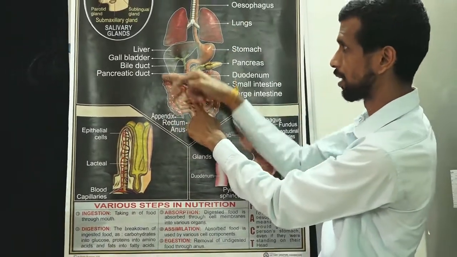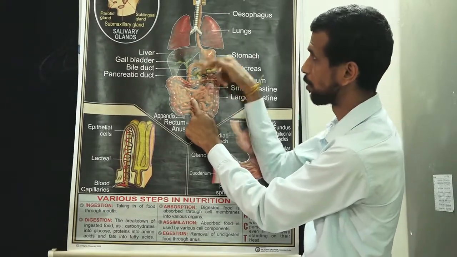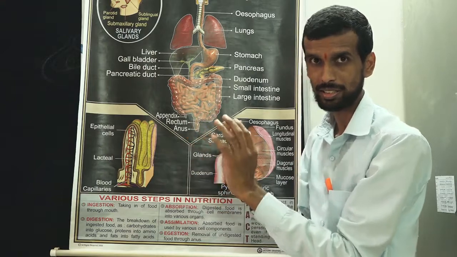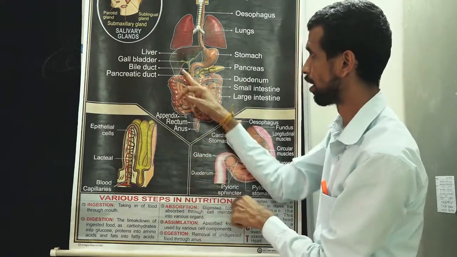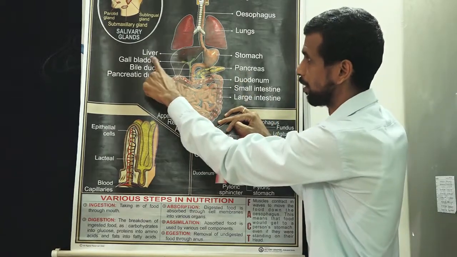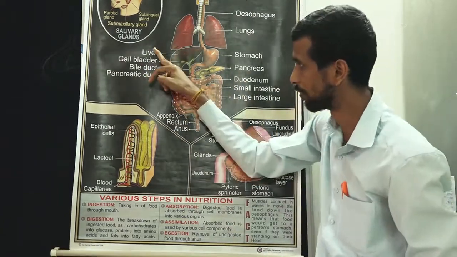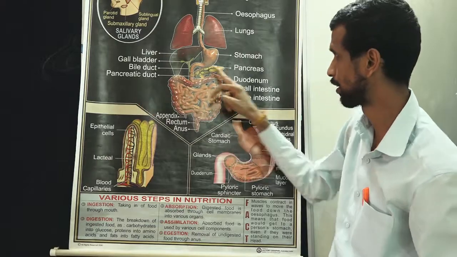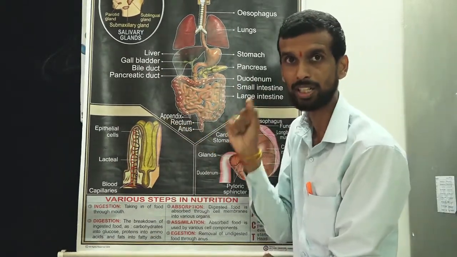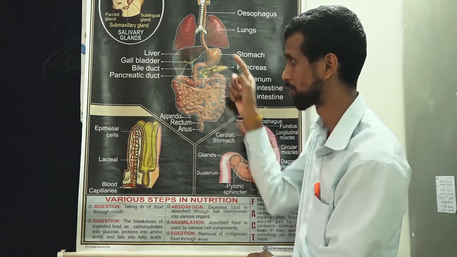Here we have different other organs of the body. Lungs don't play any role in the digestive system or digestion. Here we have the liver, the pancreas, and the gallbladder. The liver, gallbladder, bile duct, and pancreatic duct or pancreas are all important parts of the human digestive system.